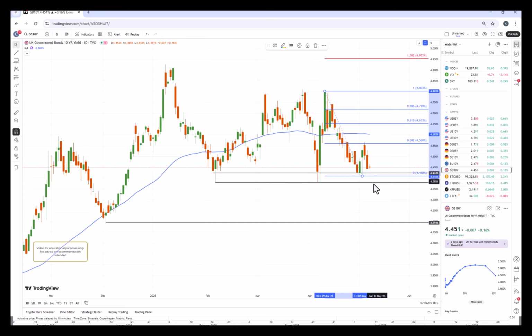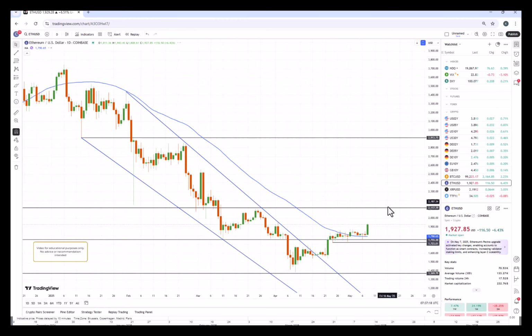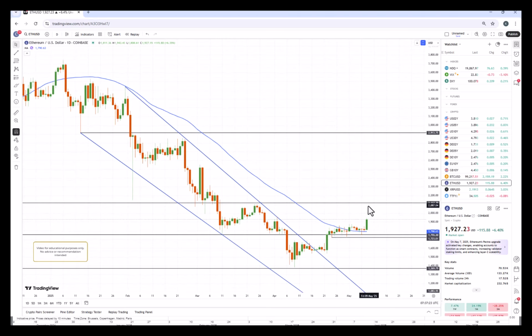And Bitcoin very close to testing 100,000 again, 99,434. So I think it could be tested here today. If it takes it out, well, then suddenly we are looking at the previous peaks around 106, 108. Support down here at 92,829. And also Ethereum, also now on the moon, really has woken up there and has potential up to 2,100, where there's some resistance around 2,110 to 2,150. Support here at 1,723. So really on the move there too, if it can keep up.